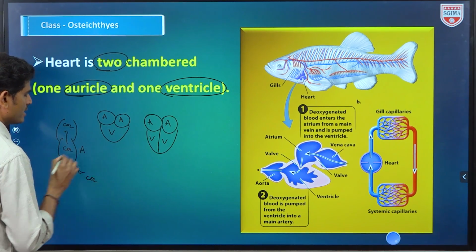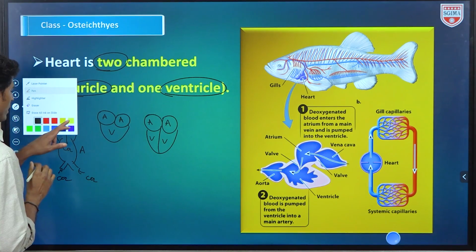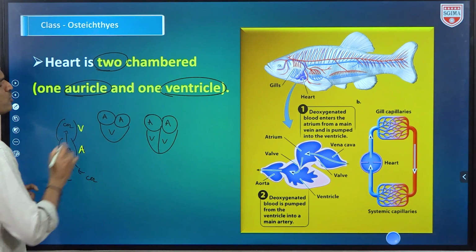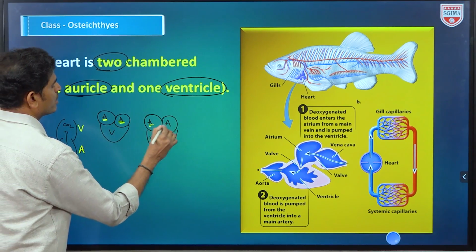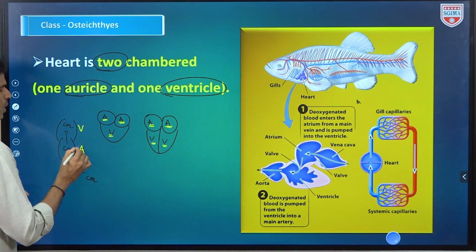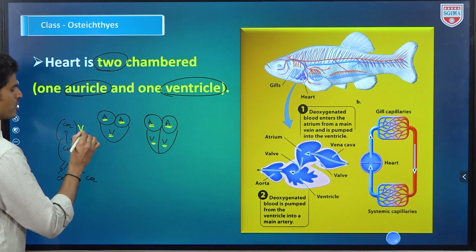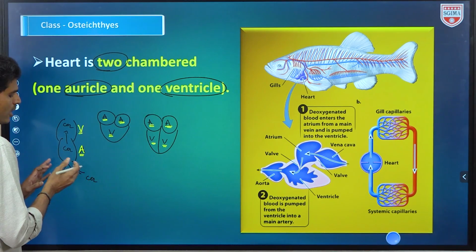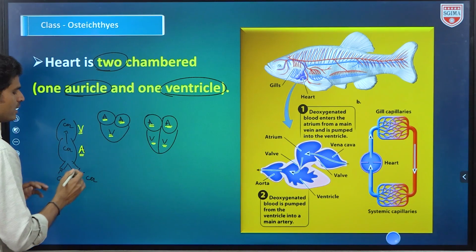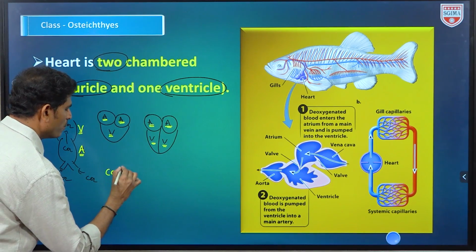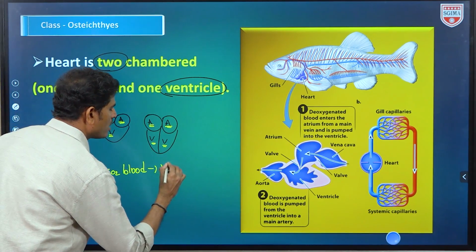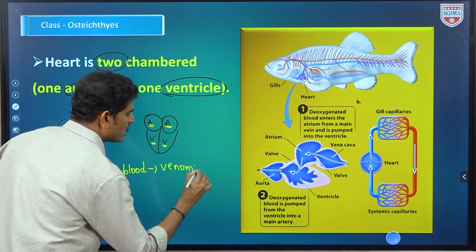So the lower chamber is the auricle and the upper chamber is the ventricle. In generally three chambered and four chambered hearts, the upper chamber is the auricle and the lower chamber is the ventricle. But in fishes the lower chamber is the auricle and the upper chamber is the ventricle. So both chambers of the heart are filled with which blood? That is CO2 blood, meaning venous blood. That's why this is called a venous heart.